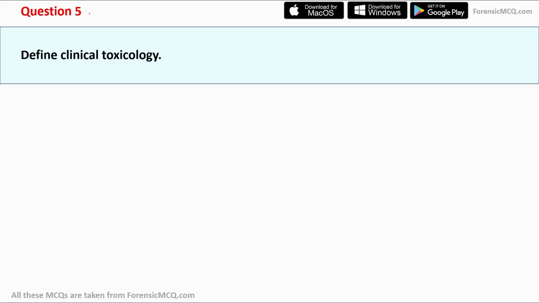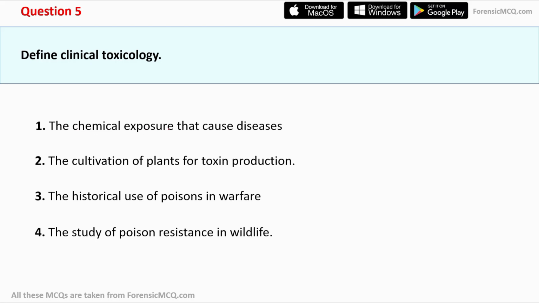Now let's move to question number 5. Define clinical toxicology. And here are the options. The chemical exposure that causes diseases, the cultivation of plants for toxic production, the historical use of poisons in warfare, the study of poison resistance in wildlife. And the correct answer for this question is the chemical exposure that causes diseases. So the correct answer is 1.